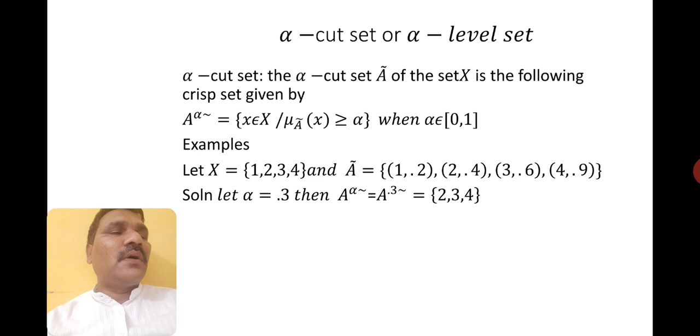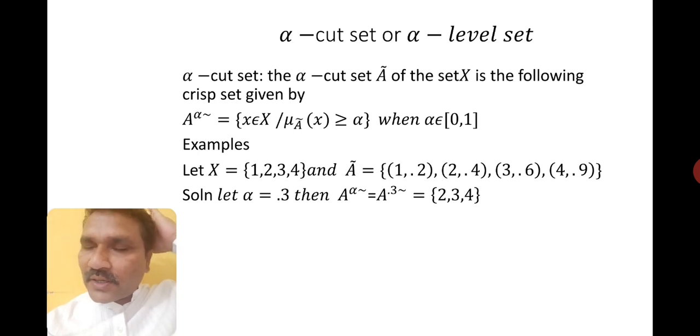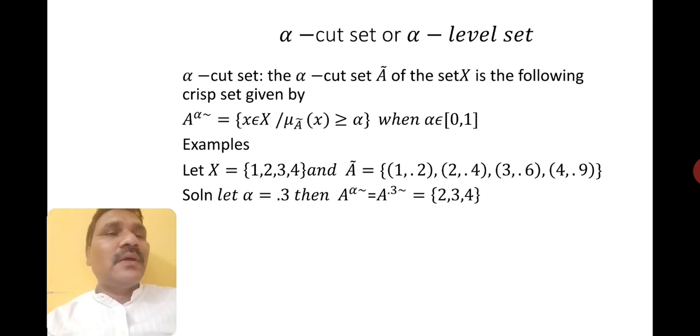The element 4 has membership 0.9, we can include it. Only one element we have to leave. Therefore, alpha equals 0.3, then A to the power 0.3 can be written with only 3 elements instead of 4, because the membership function of 1 is less than alpha, which is 0.3. So it is {2, 3, 4}.